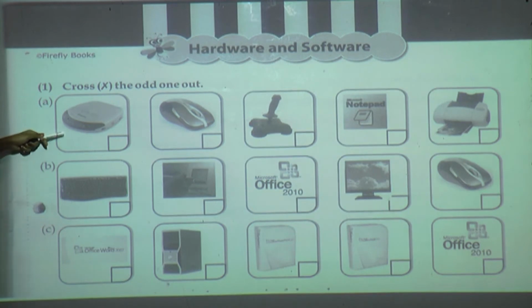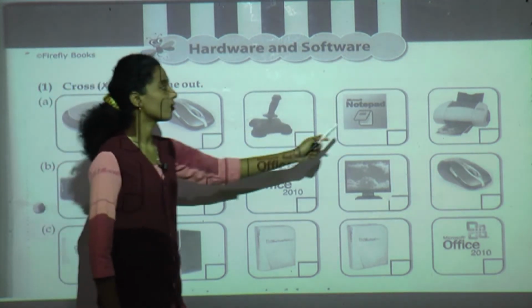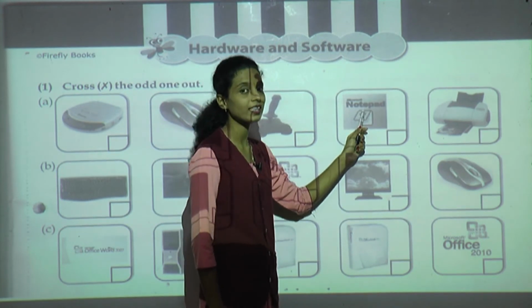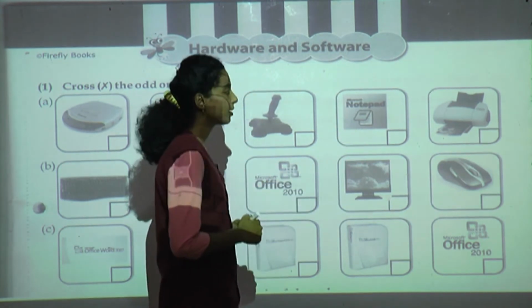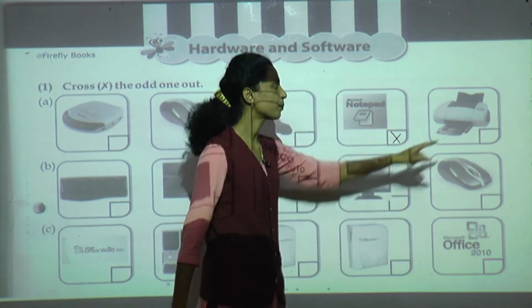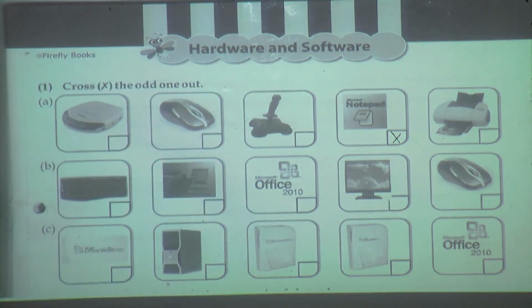What is the odd image in that? It is hardware. It is also hardware. Is Notepad hardware or software? It is software, right? Then we have to cross the Notepad, and the printer is also hardware. Next, it is a keyboard, right?